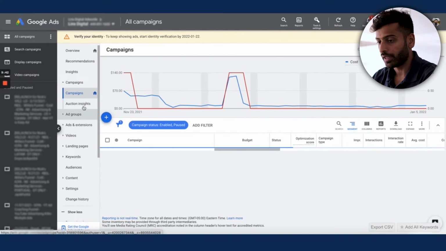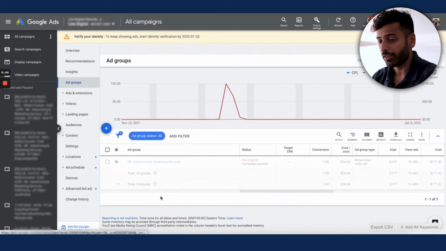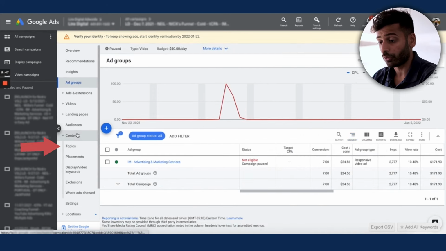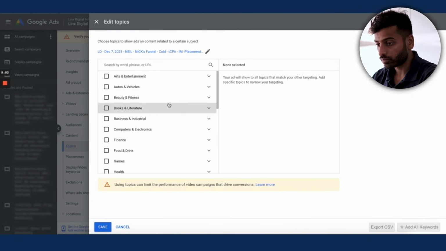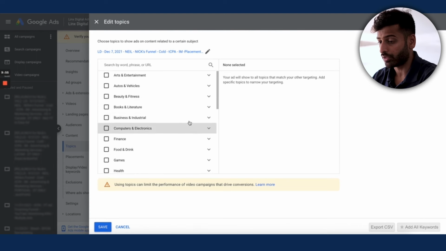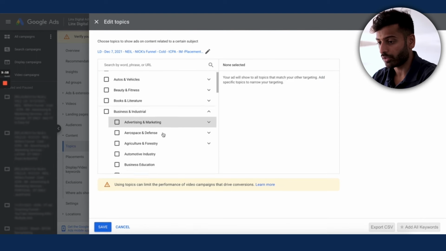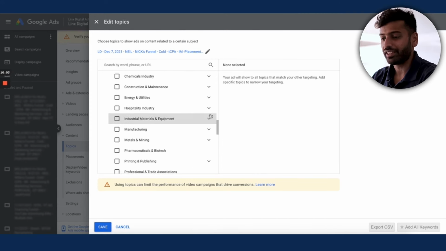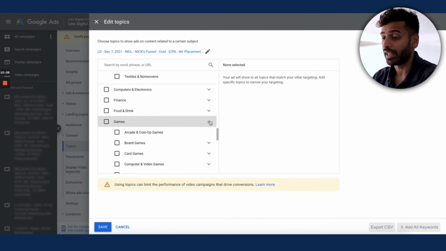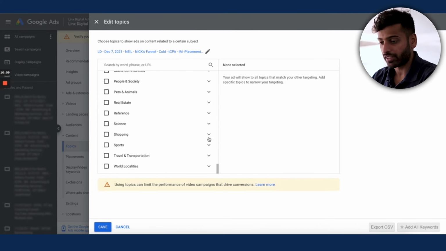The way you set up topic audiences is, let's say we go into a campaign. If you want to set up a topic audience, you're going to go to content and then topics. And then over here, you can see there's a ton of topics, right? So for example, there's a bunch of business topics. So there's business operations, there's business services, there's basically anything you can think of to have in topics, right? Even games, health, etc. So topics are quite powerful, but you do have to understand they're very broad. Sometimes you'll get very irrelevant videos showing up, but they are worth testing out.